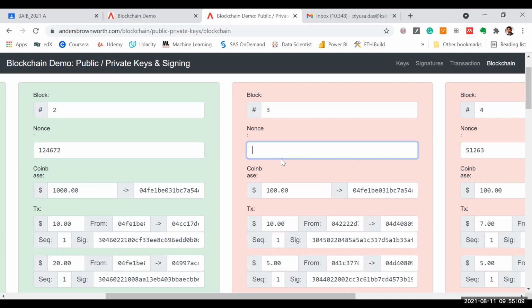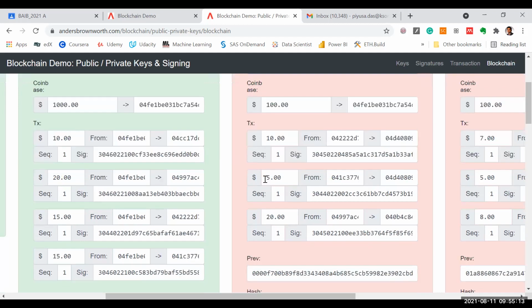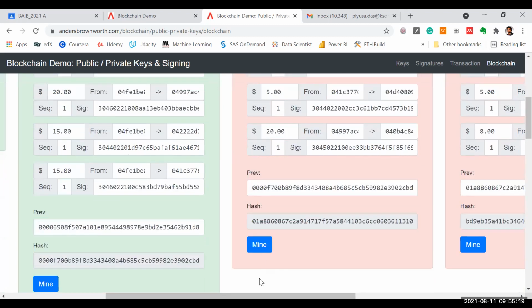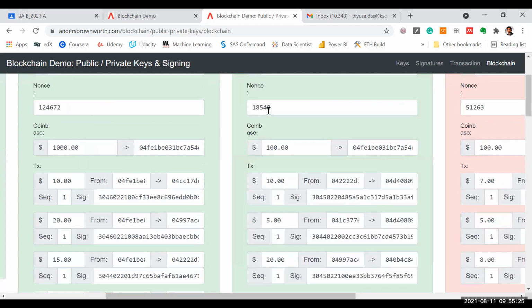So to find this random number, obviously I cannot manually guess, right? So all of the miners will be using certain algorithms. Like in this blockchain demo, he has created a code, right? So if I press this mine button, it will take a few seconds, but it will give me that nonce, right? 18,548. So this, like I discussed earlier, right? This puzzle is nothing but finding this nonce, right?